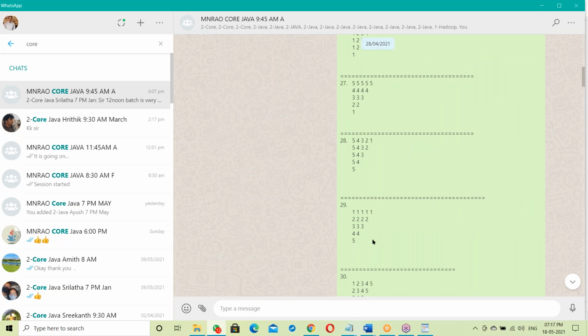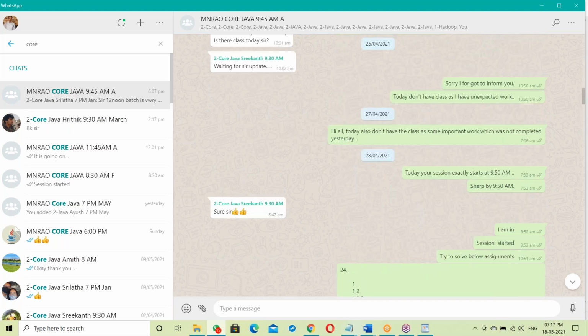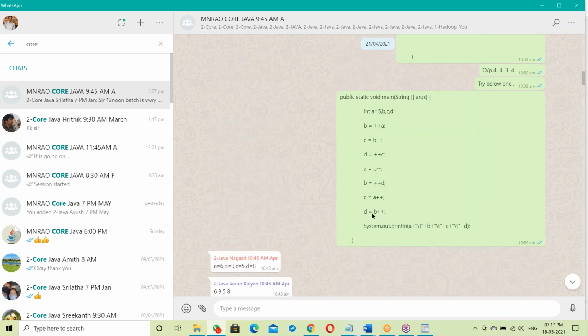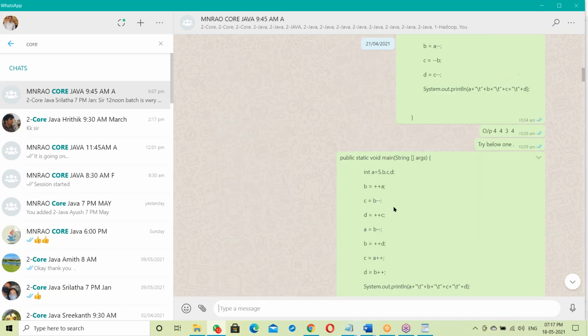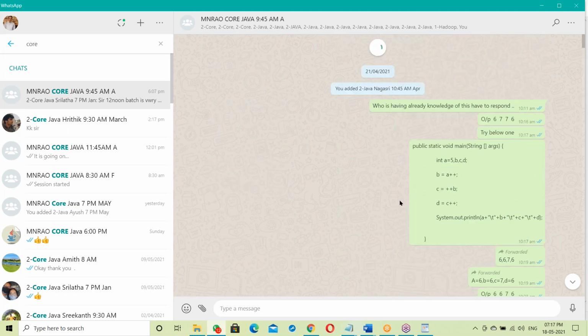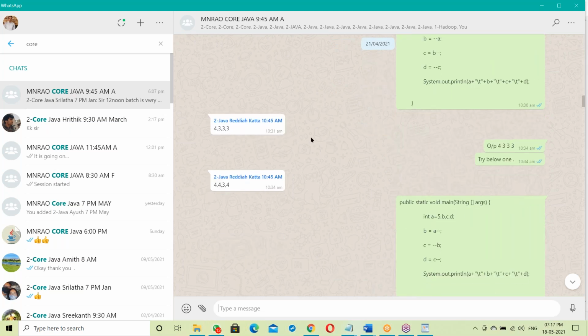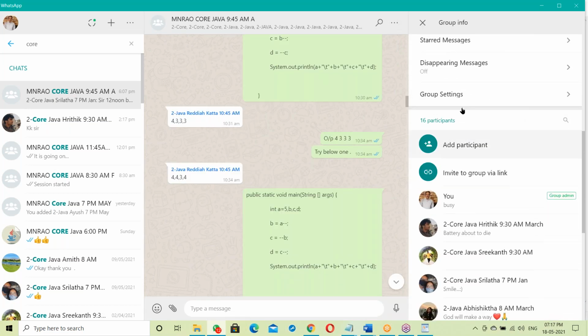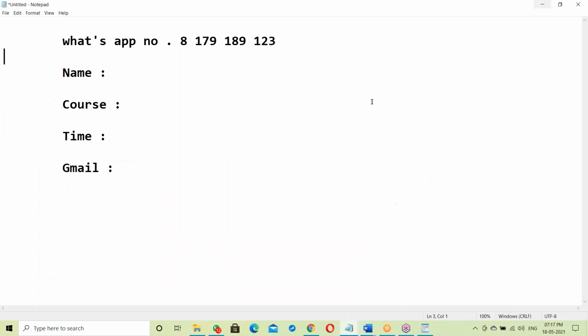Yes, there are some assignments. I'm giving assignments every day, and they have to solve them. Some interview questions like increment, decrement operator, some basics, since they are at the basic level at the beginning. This batch also has around 16 participants. Minimum, every batch has at least 15 members.